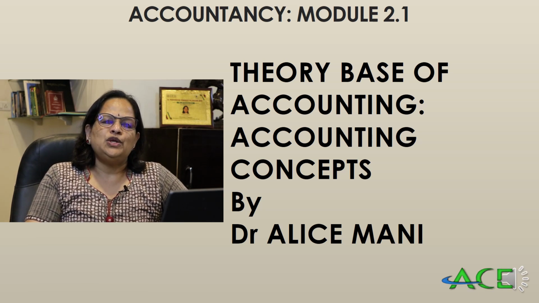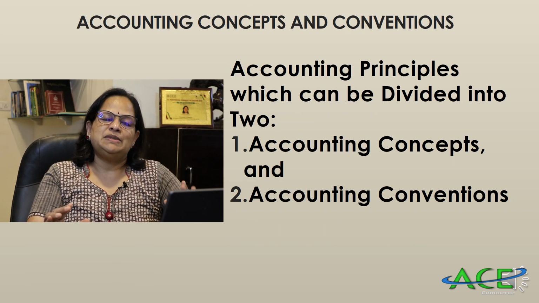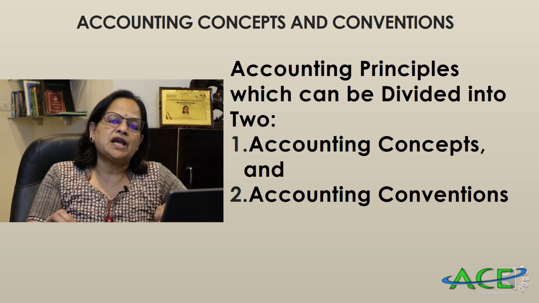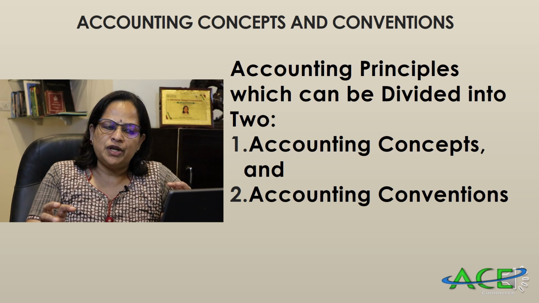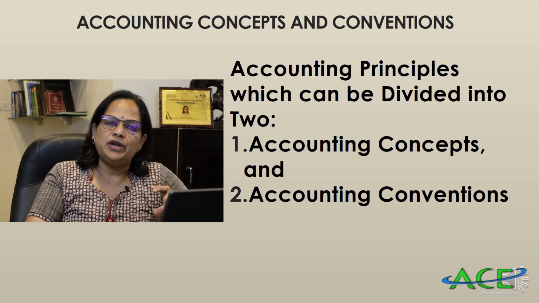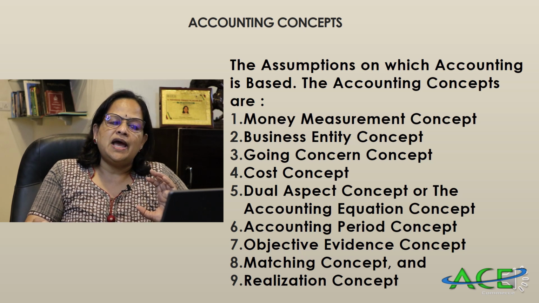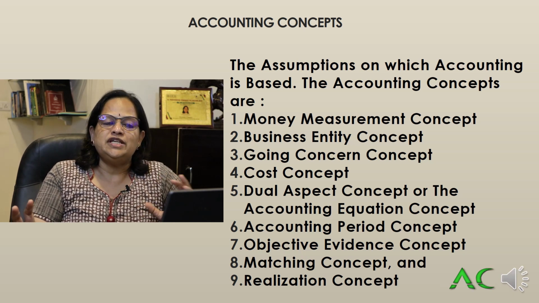Now I want to tell you why we have to have certain accounting principles. When we are using financial information, many users are using it, so it should be based on certain accounting principles. The accounting principles we use for recording financial information are divided into two: one is accounting concepts and second is accounting conventions. Accounting concepts are the assumptions on which accounting is based.